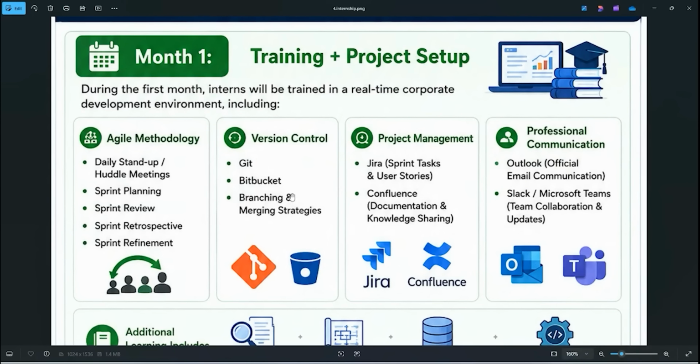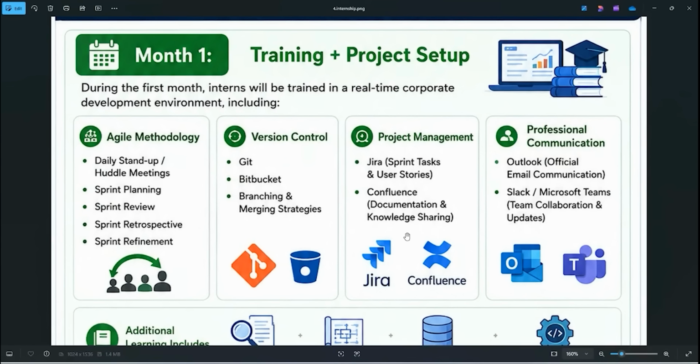Project management tools like Jira. Let's say for documentation, we people know MS Word. Companies will not use Microsoft Word. They will use Confluence for documentation. Regarding task, let's say today you joined in one specific company. So they gave some task. Let's say your task is create a login form.